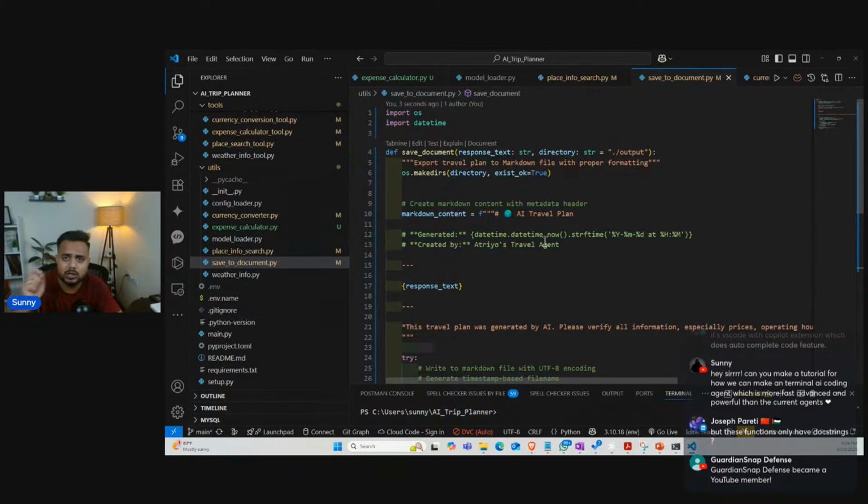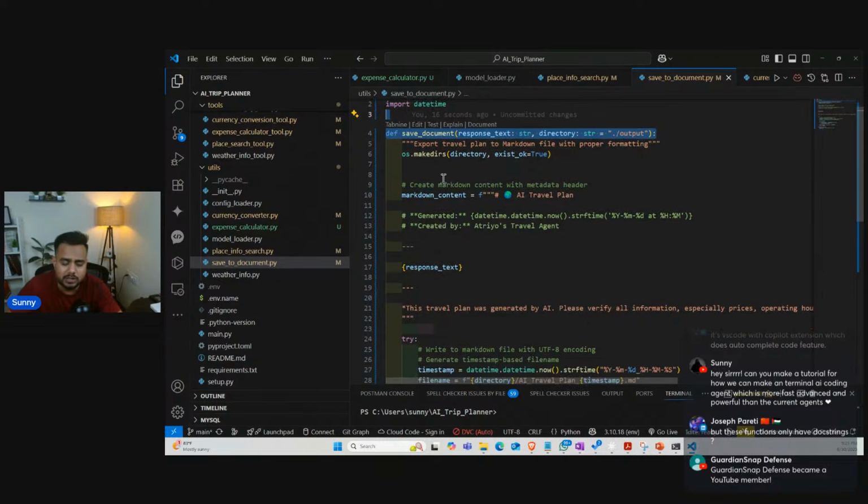The extension of the markdown file is going to be .md. Okay, we are going to save our data. Whatever text we get, we'll take that particular text. Here is my output directory. If this directory does not exist, we are going to make the directory.